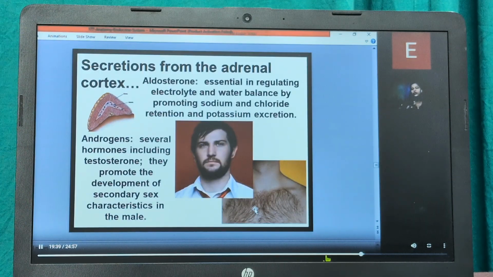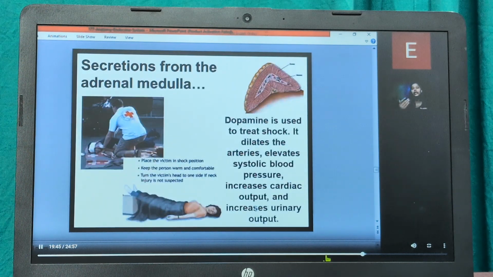Aldosterone is essential in regulating the electrolyte and water balance by promoting sodium and chloride retention and potassium excretion from the body. Now, when it comes to the secretion from the adrenal medulla, there is dopamine, which is used to treat shock. It dilates the arteries, elevates the systolic blood pressure, increases the cardiac output, and also increases the urinary